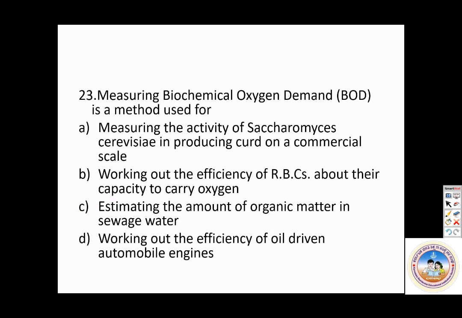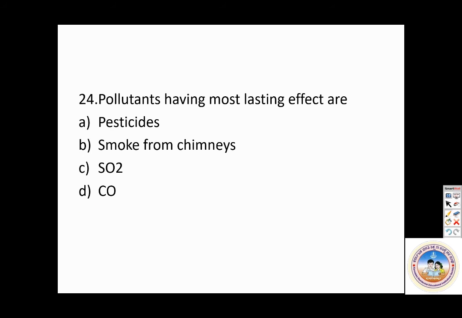Next, 24th. Pollutants having most lasting effect are. So the pollutants which have the most lasting effect, which are they? So the correct answer is pesticide. Why? Pesticide will persist in trophic levels and will be transferred to other trophic levels also.